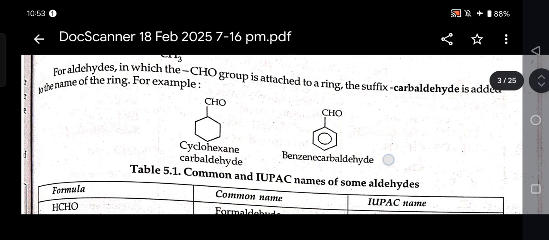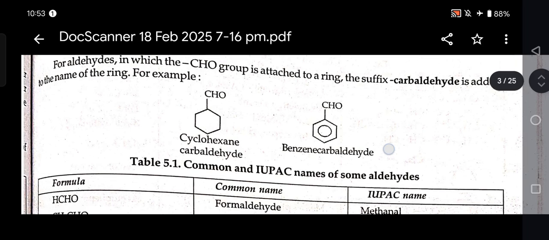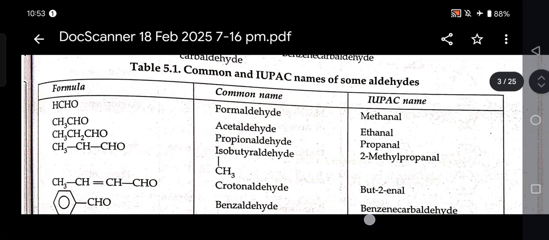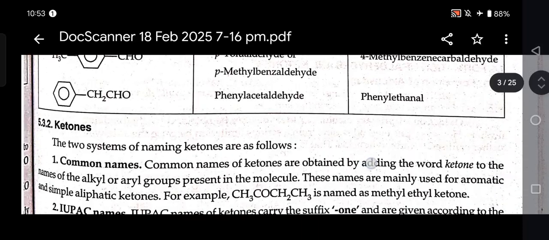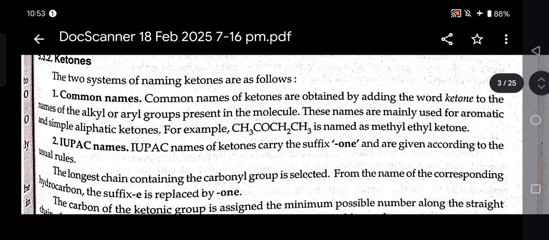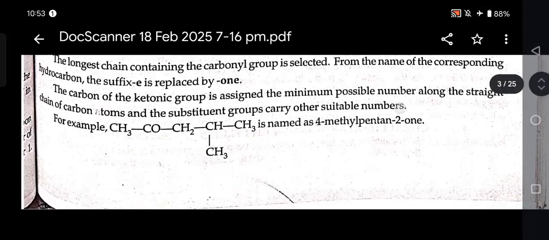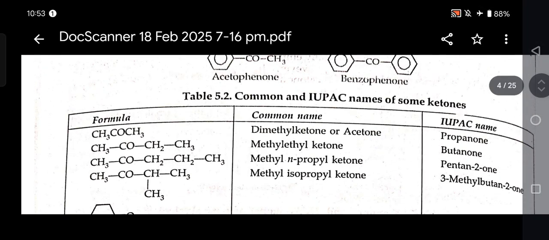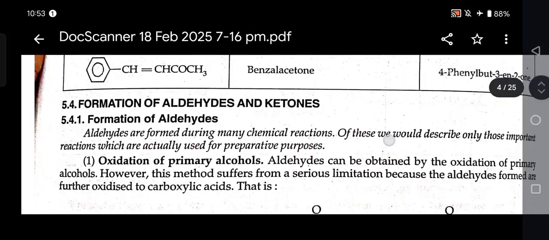For aldehydes in which the CHO group is attached to a ring, the suffix carbaldehyde is added to the name of the ring. For example, cyclohexanecarbaldehyde. In Table 5.1, there are common and IUPAC names of some aldehydes. Ketones: the two systems of naming ketones are as follows: common names and IUPAC names. In Table 5.2, there are some common and IUPAC names of some ketones.